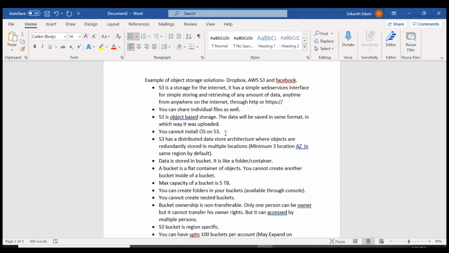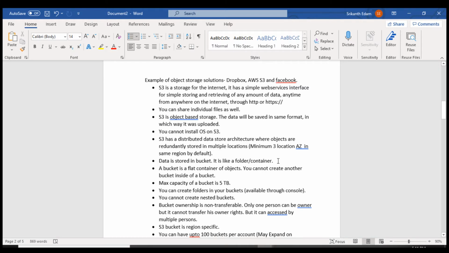S3 has a distributed data store architecture where objects are redundantly stored in multiple locations. When you upload data to an S3 bucket, it will be saved in a minimum of 3 locations. For example, if data is lost in one location or the server crashes, it is still available in the other two locations.